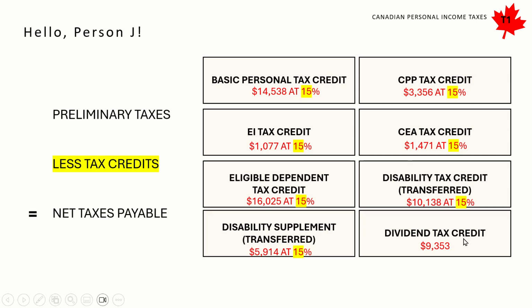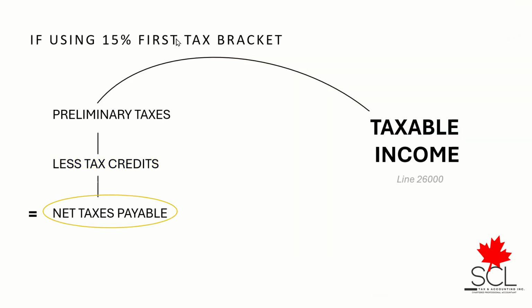The exception here is the dividend tax credit, the 9353, which truly is the tax credit. We don't then further apply a rate to this amount. So again, if you're using the 15%, then this would get us 17,231. If instead you're using the updated 14.5%, which did pass into law March of 2026, then of course that number would be slightly lower at 16,968. So again, depending on your calculations.